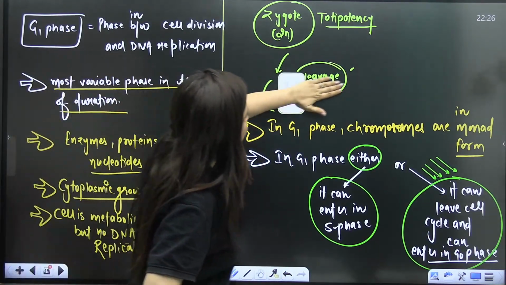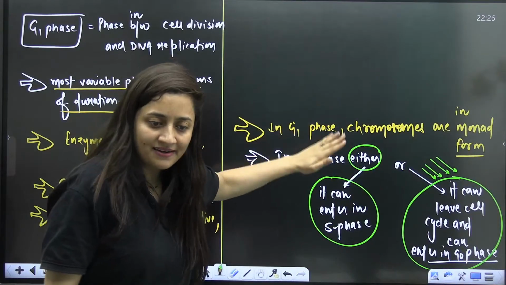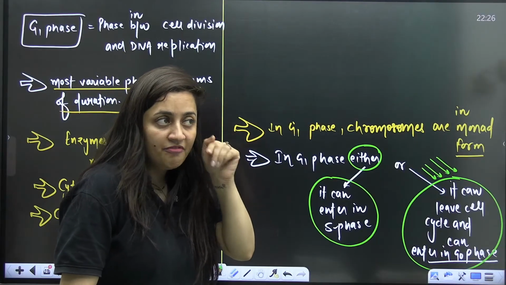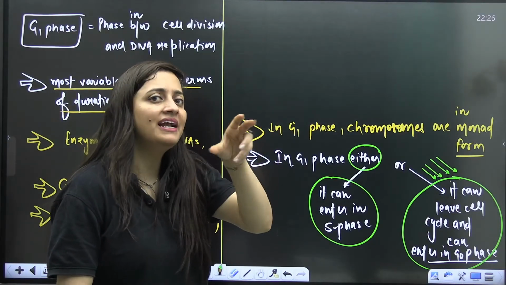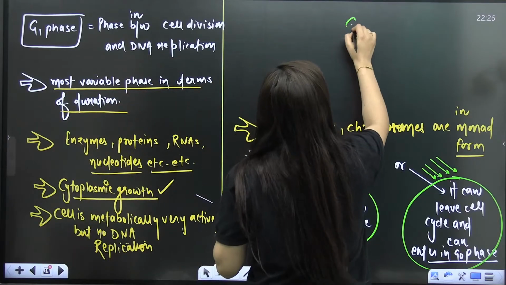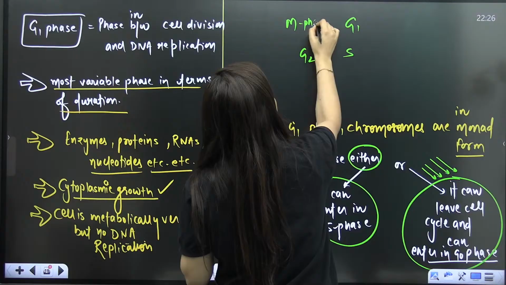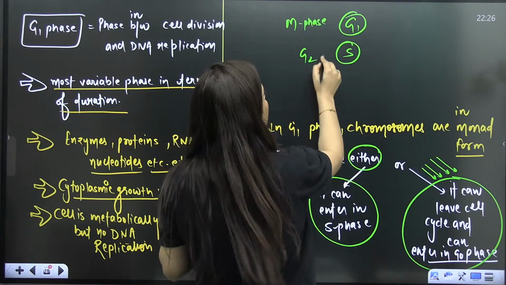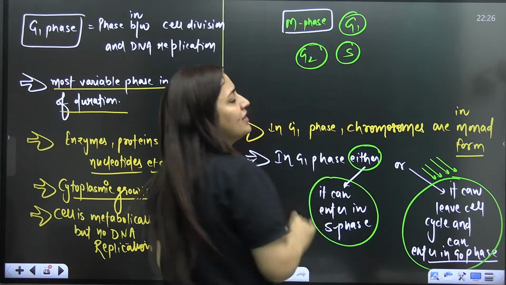Now I'll relate it with the cleavage part, and I'll explain this point as well. Firstly, when you talk about the cell cycle, G1 phase, then comes the S. But it is not mandatory that all the cells will keep on dividing only. That is not going to happen. That's how the cell cycle is. You talk about the G1 phase, the S phase, the G2 phase, and finally the cell will enter the M phase.